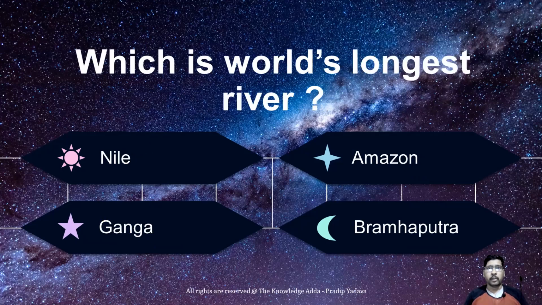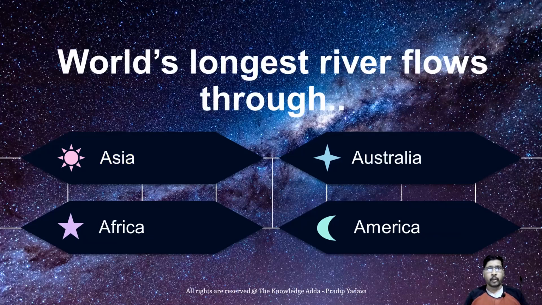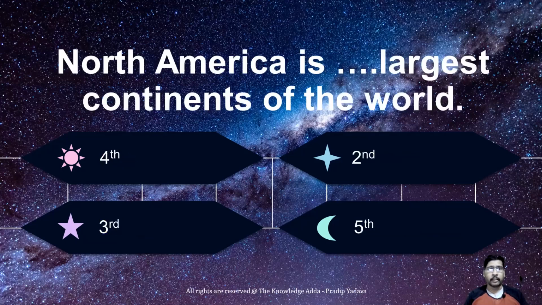Which is the world's longest river? Here there are two types of questions: one is the longest river and one is the largest river. They are different. The longest river is the Nile and the largest river is the Amazon. So here the Nile option is correct. The world's longest river flows through Africa.